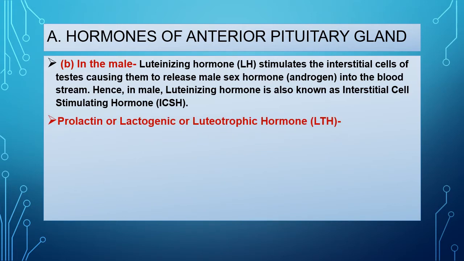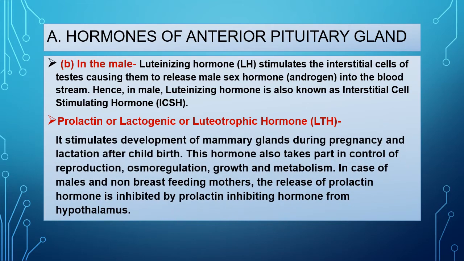Next hormone is prolactin, or lactogenic or luteotropic hormone. It stimulates development of mammary gland during pregnancy and lactation after childbirth. This hormone also takes part in control of reproduction, osmoregulation, growth, and metabolism. In case of male and non-breastfeeding mothers, the release of prolactin hormone is inhibited by prolactin inhibiting hormone, which is secreted by the hypothalamus.